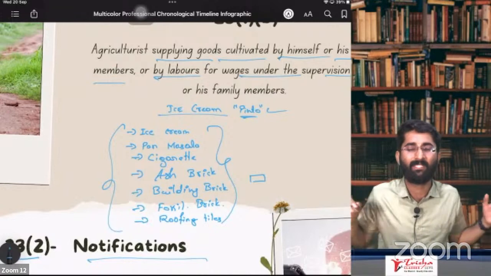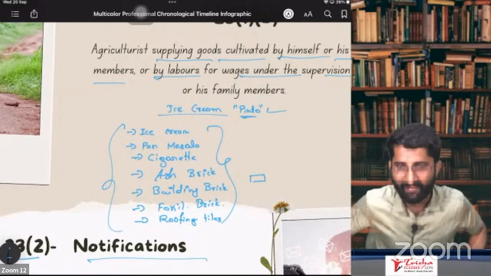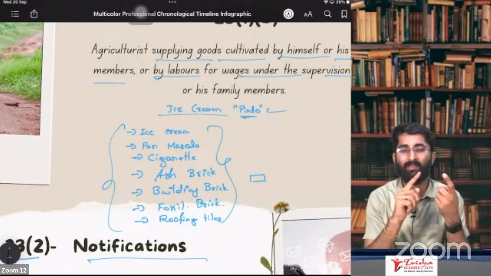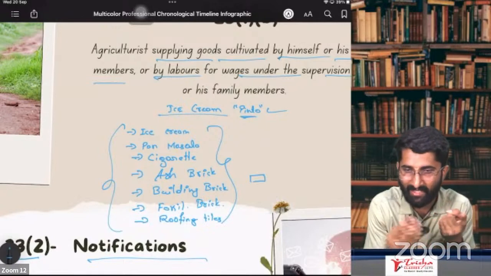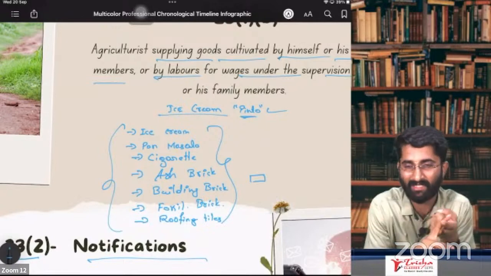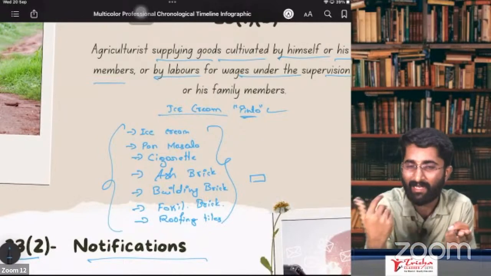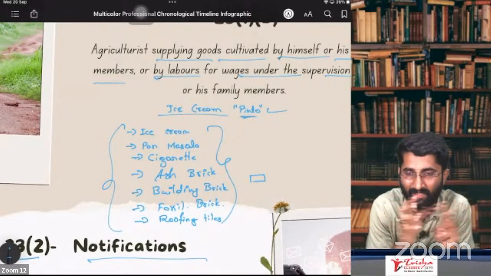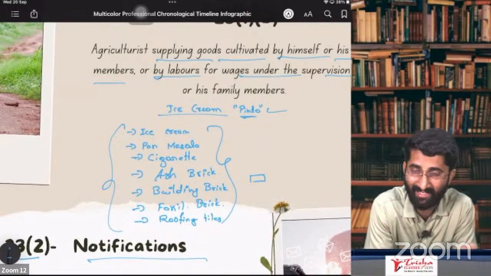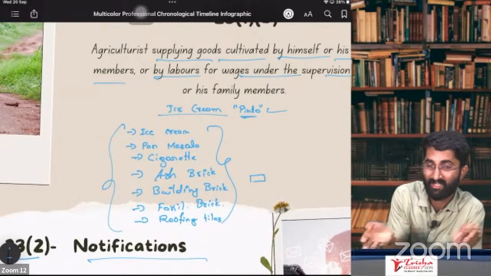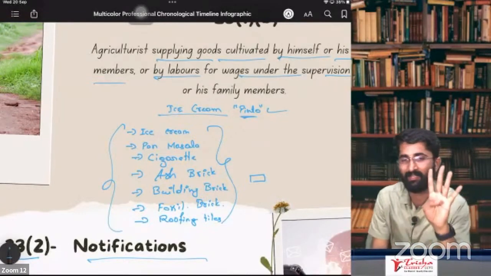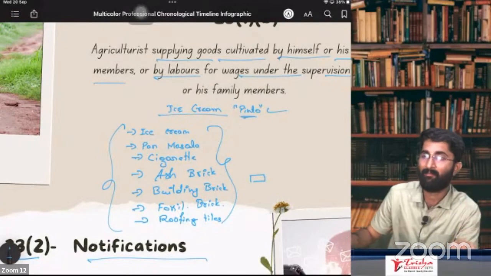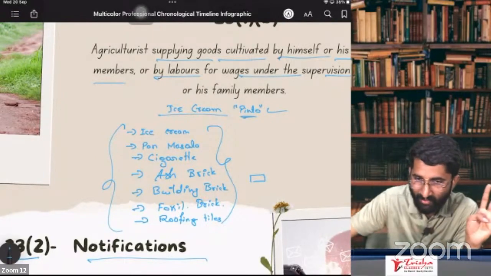What has happened? Mr. Pinto, that Pinto, what he has done? He purchased ice cream. He ate ice cream. That did not give him the satisfaction. He ate pan masala. That did not give him the kick. He went for smoking the cigarette. So that cigarette did not give him the kick. Later, he got some ashes. He went on collecting the ashes. He did ash bricks. So ash bricks mein building bana di, that building, no, that destroyed.